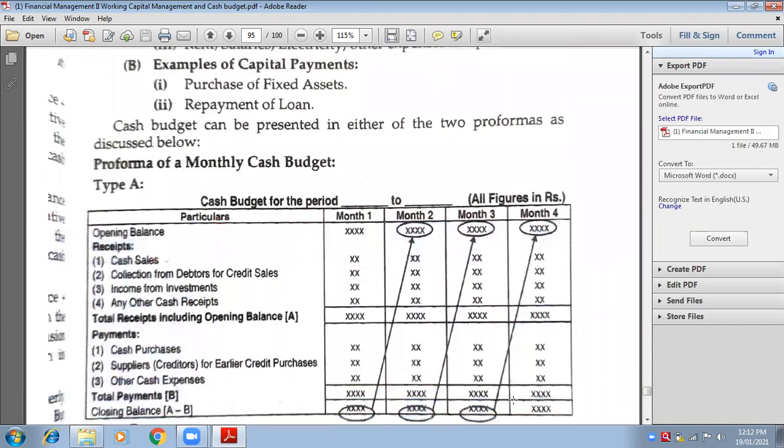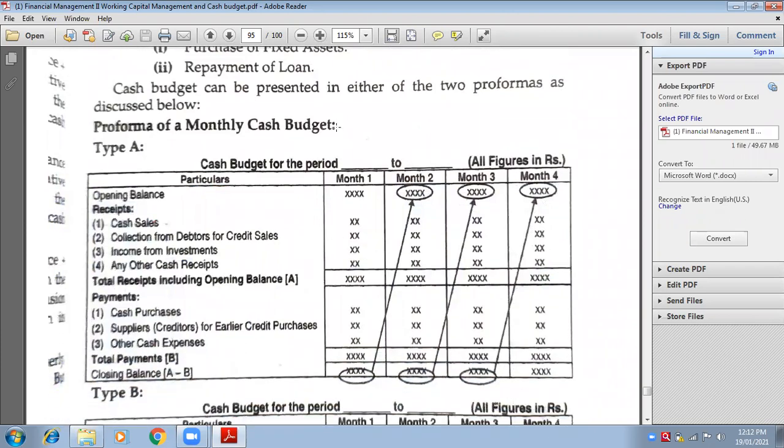You must be knowing cash is the life blood of the business. Without cash, you will not be able to run your business. You will not be able to invest in the business and you will not be able to manufacture the product. If you're not able to purchase the raw material because cash is not there, how will you manufacture? If you're not able to manufacture, how will you sell it in the market? If you're not able to sell it, you will not earn profits. So no profits means no business.